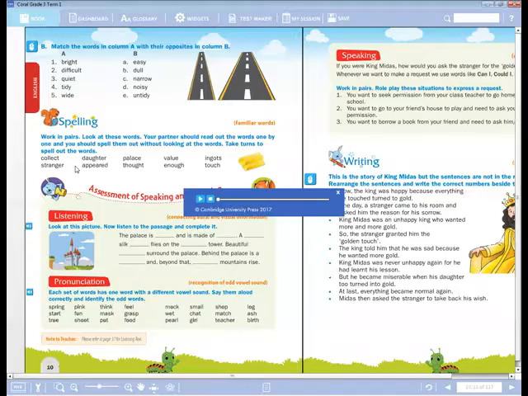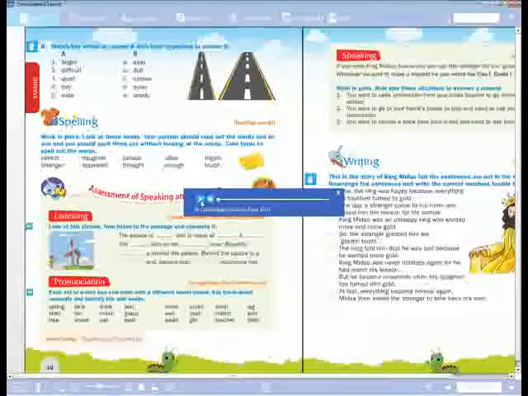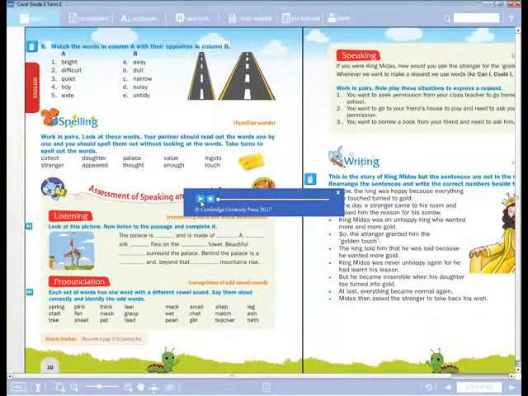Which tower? You did not hear properly, dear children. Shall I play once again? Please tell me. Here, this palace is large and is made of grey stone.